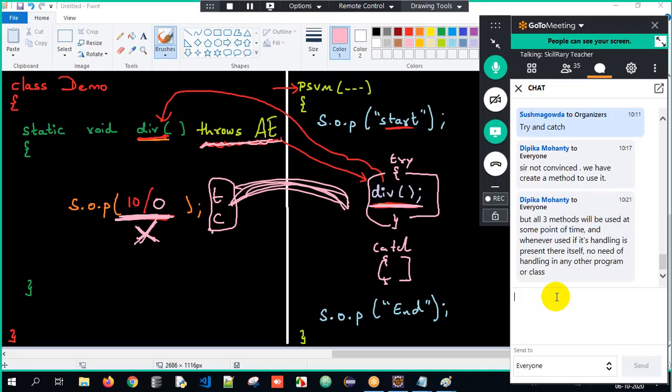Okay, so there's one more question. All the three methods will be used at some point of time, and whenever used, if the handling is present there itself, no need of handling in any other program or class. No, see, some point in time means that might be some point, right? You're not telling 100% sure. If I don't utilize that resource only. You're talking about one or two features.